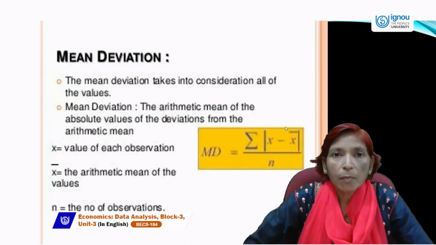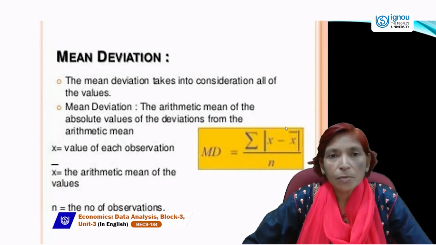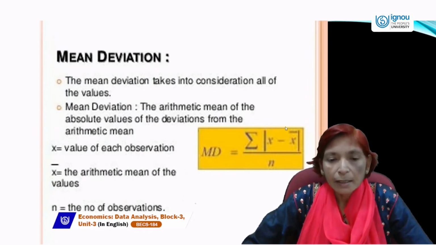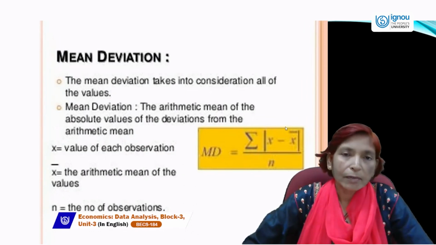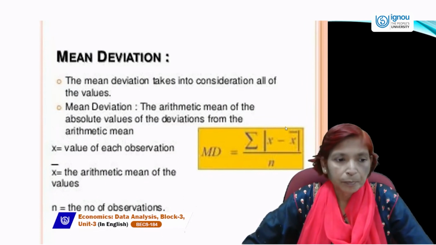Here x is the numbers or values or variable, and x bar is the mean or average, which is calculated by taking the summation of all the observations and dividing by the total number. Then we can estimate x bar. So if we put x minus x bar into mod and divide by n, that is called mean deviation. This deviation we can take from the median also. Then the formula will be sigma mod x minus median, divided by n.